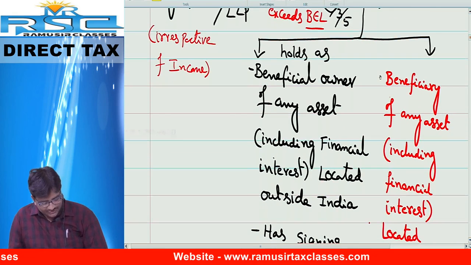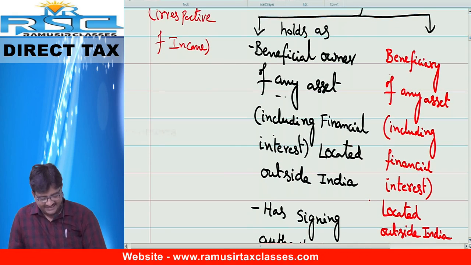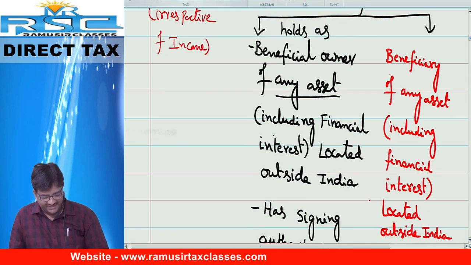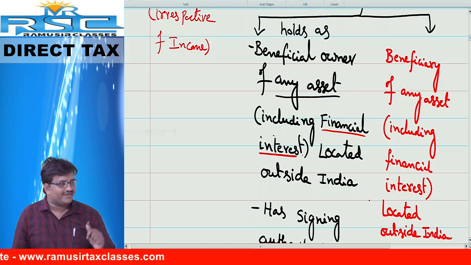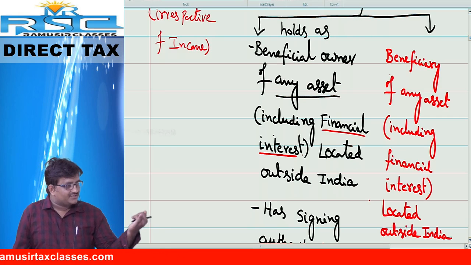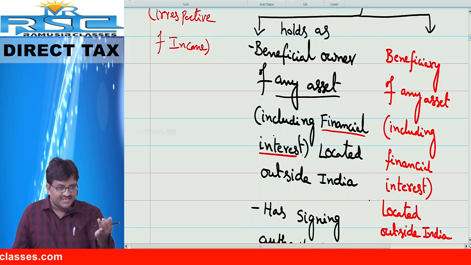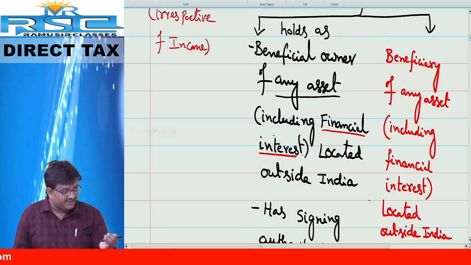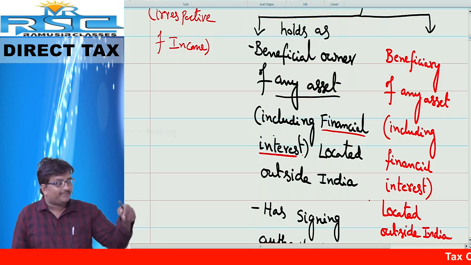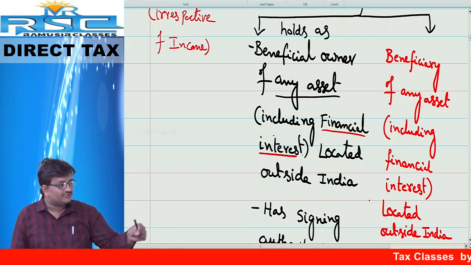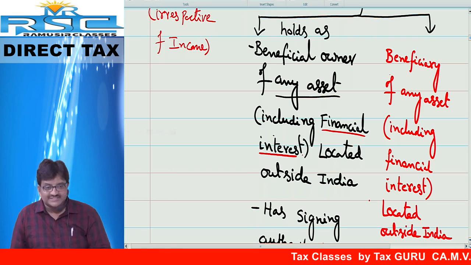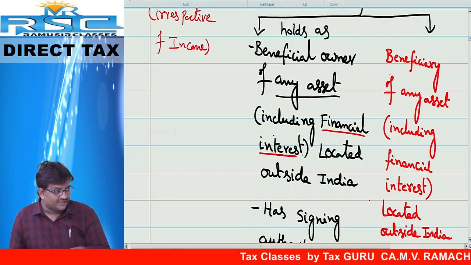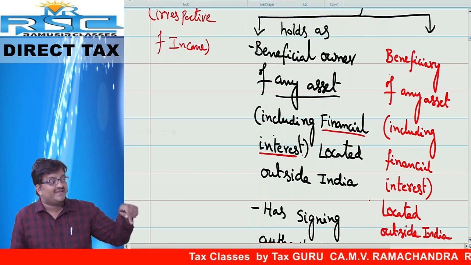Which asset? That is the question. Answer: any asset located outside India, you have to file the return. Not only any asset, friends, financial interest also. What is financial interest? Shares in a company, or shares in a partnership firm. I repeat, shares in a company, or you are a partner in a partnership firm. If you have even 0.5% in any partnership firm, you are supposed to file the return of income, even though your income is less than the basic exemption limit.